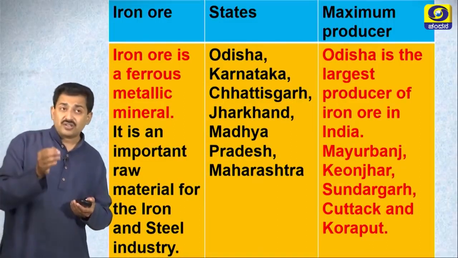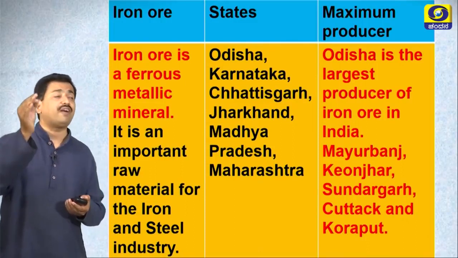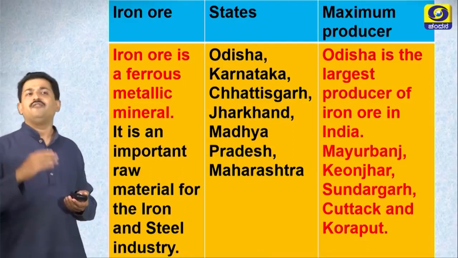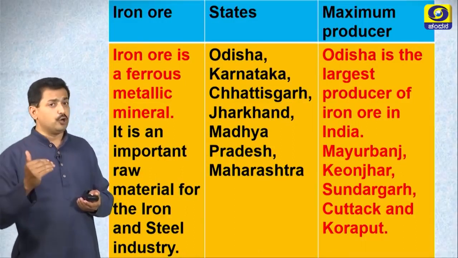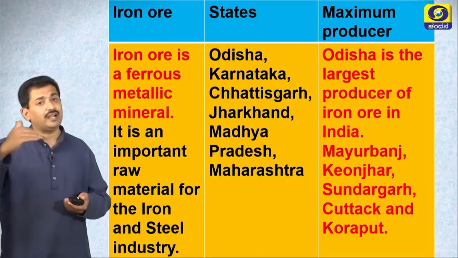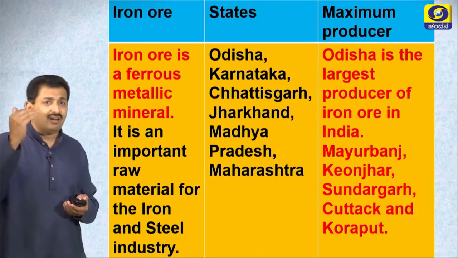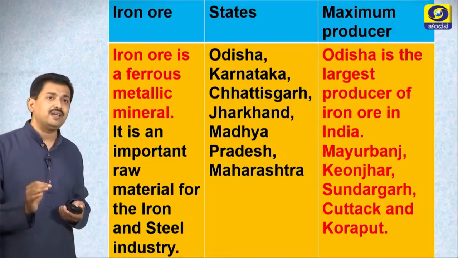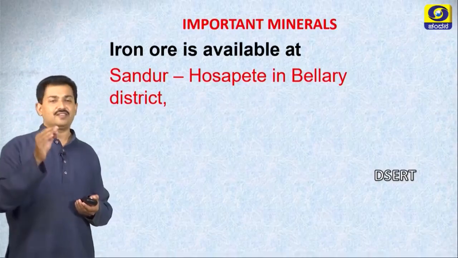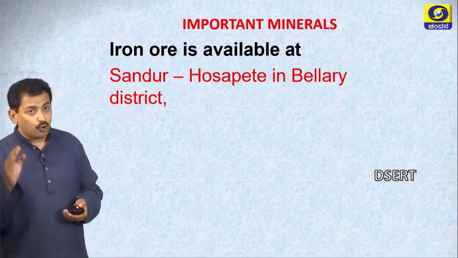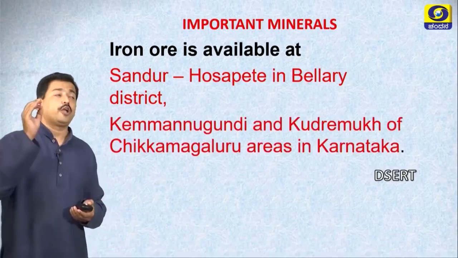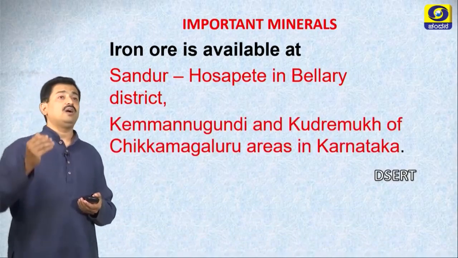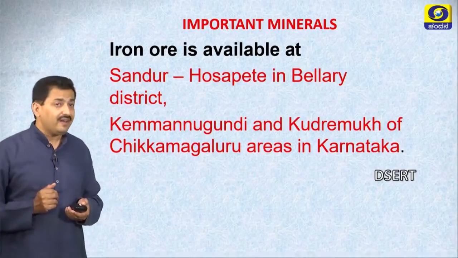Right? Odisha is the largest producer of iron ore in India. For example, Mayurbhanj, Kiongar, Sundargarh, Cuttack and Koraput. In all these places of Odisha, we get abundant good quality of iron ore. It is available at Sandur, Hospet in Ballari district, Kemmannagundi, Kudremukh of Chikmagaluru areas in Karnataka.